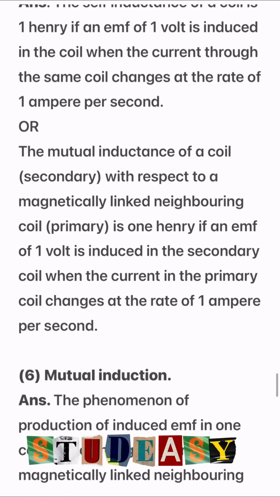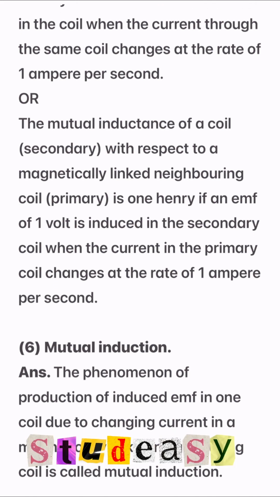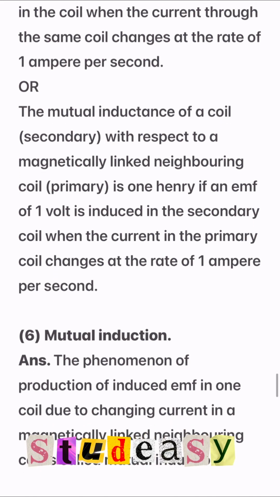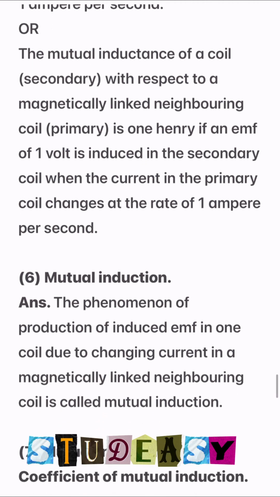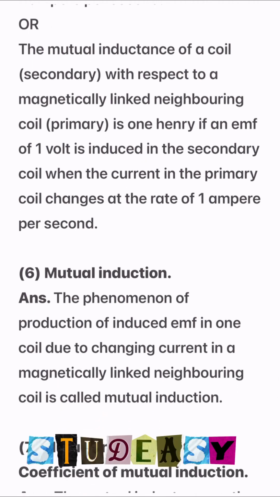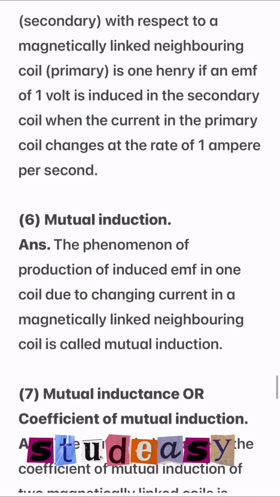And its other definition, the mutual inductance of a coil with respect to a magnetically linked neighboring coil is 1 Henry if an EMF of 1 volt is induced in the secondary coil when the current in the primary coil changes at the rate of 1 ampere per second.